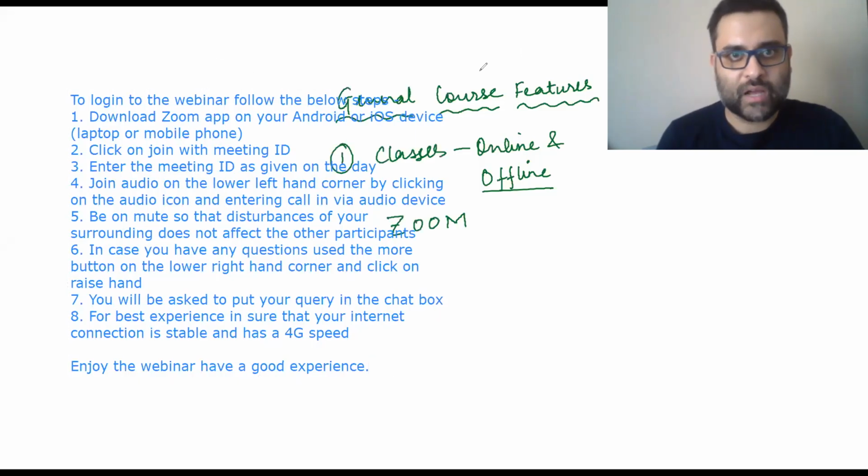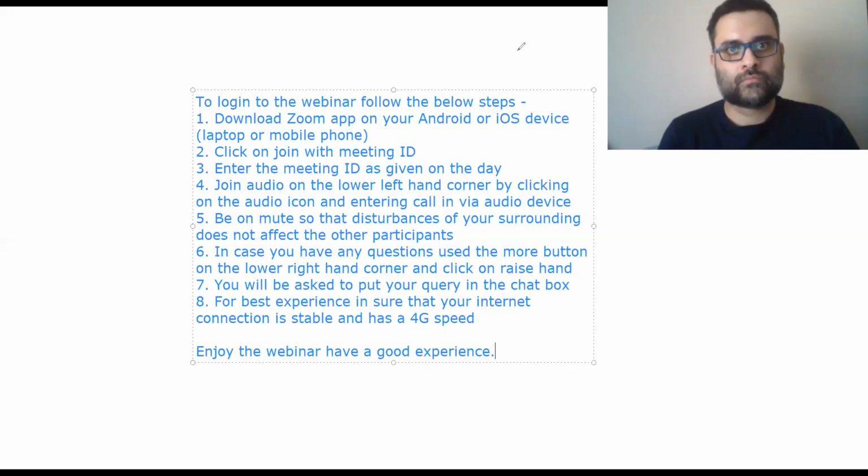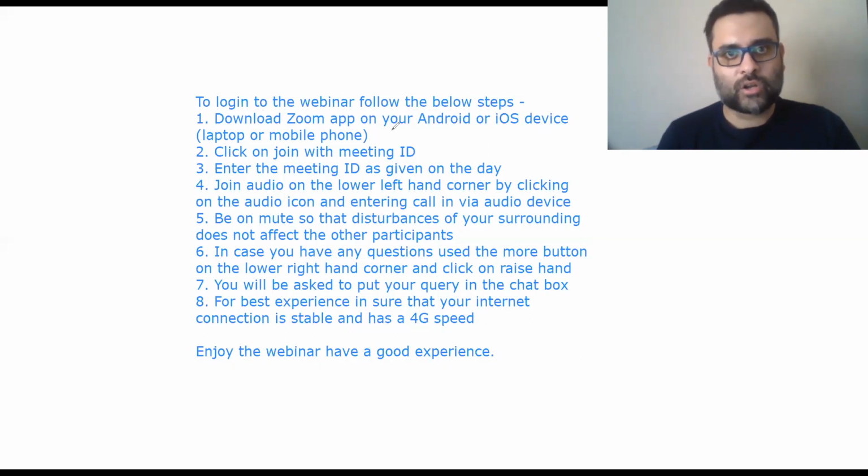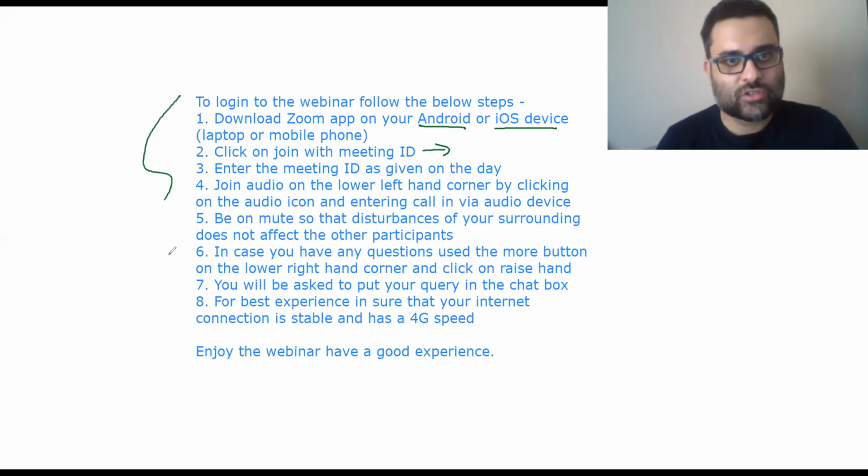Instructions for Zoom are the following. Download the software on your laptop or Android or iOS device. Click on join with the meeting ID. With the meeting ID, there will be a password. Kindly enter the password and you will be able to see the entire class. Follow these instructions to the T and you will be able to have a great webinar experience for each and every class of ours.